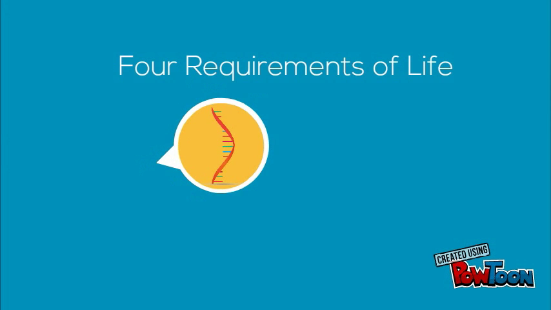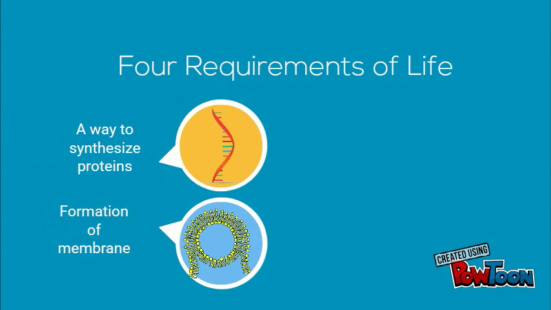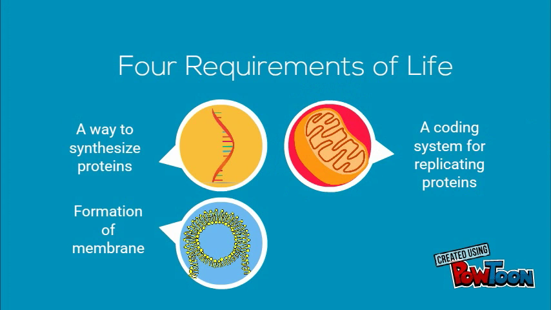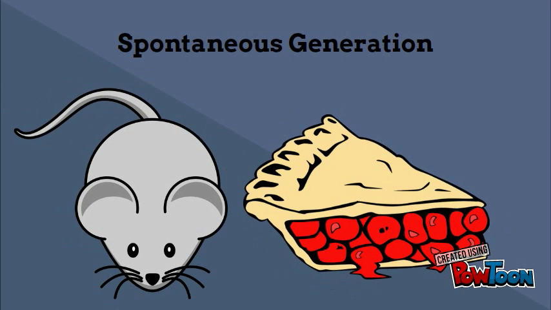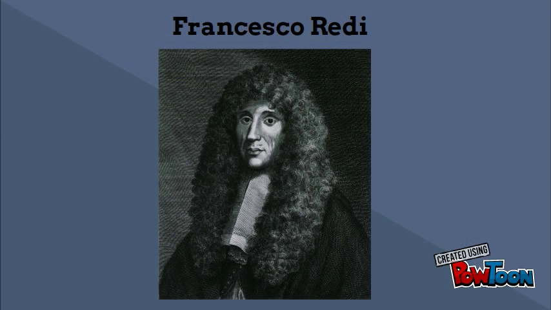The four requirements of life were a way to synthesize proteins, formation of a membrane, a coding system for replicating proteins, and organic molecules. Spontaneous generation is a concept in which life originates from non-life. Like other scientists during the 17th century, Francisco Redi did not believe in this, and so he created an experiment in order to test it.